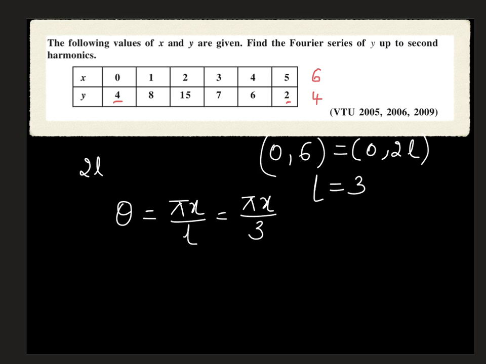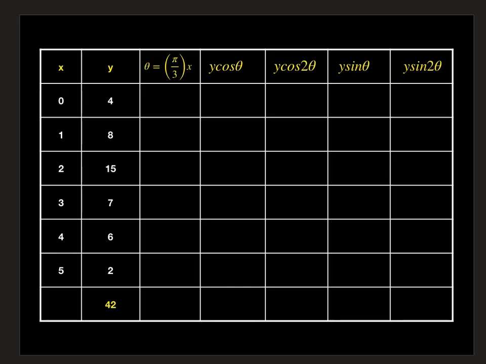And since we require the Fourier series up to what harmonics? Second harmonics. What do we have to calculate? Those are A0, A1, B1, A2, B2. Up to second harmonic means these are all the Fourier coefficients we need to find.